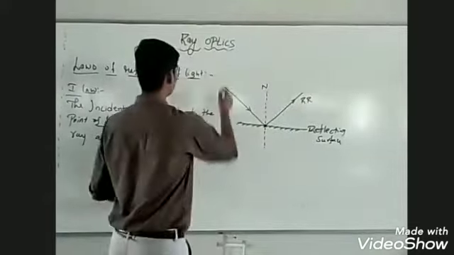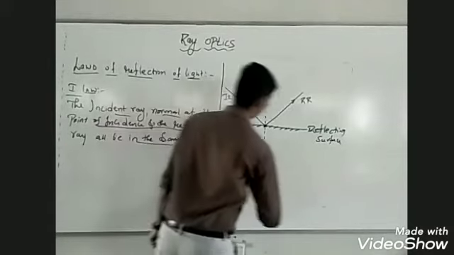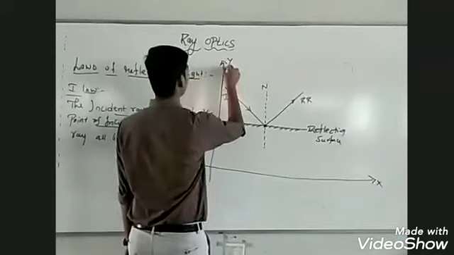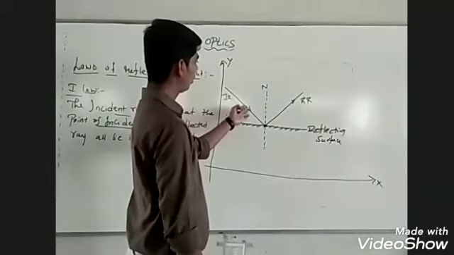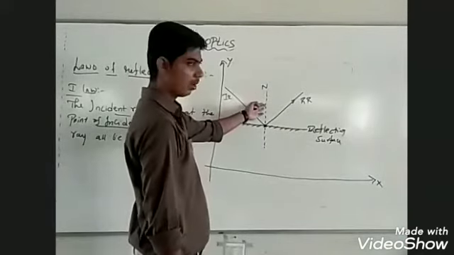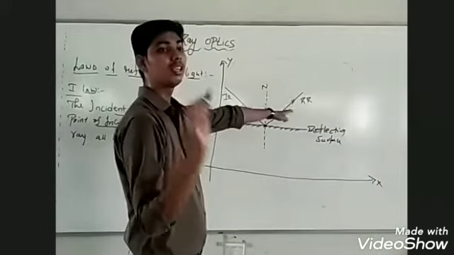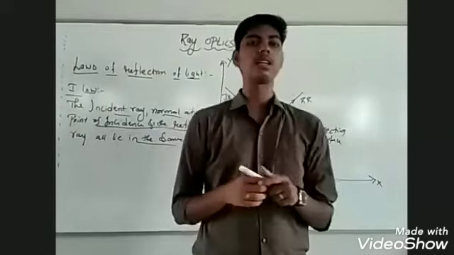This is the x axis, this is the y axis. All 3 rays, the incident ray, the normal at the point of incidence, and the reflected ray, are lying in the same plane. ಮೂರು ಒಂದೇ plane ಆಗಿರ್ತವೆ ಅಂತ ಹೇಳ್ತಾರೆ.